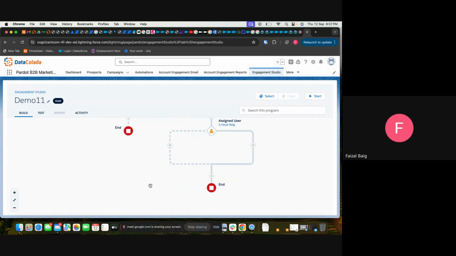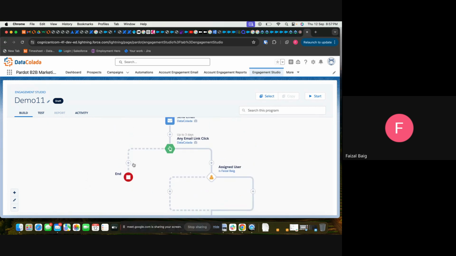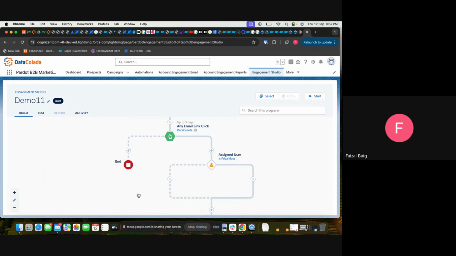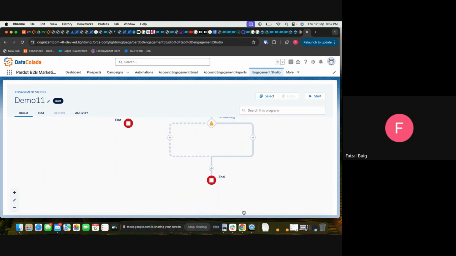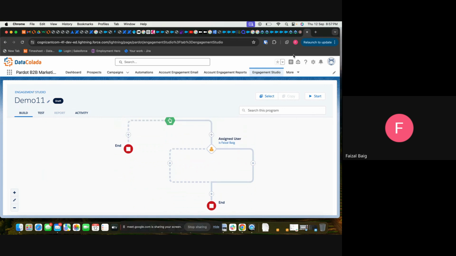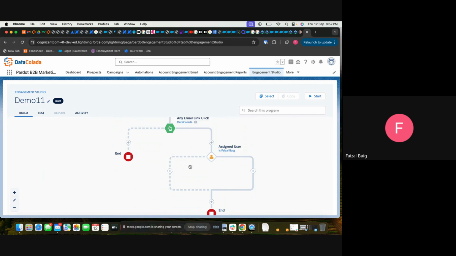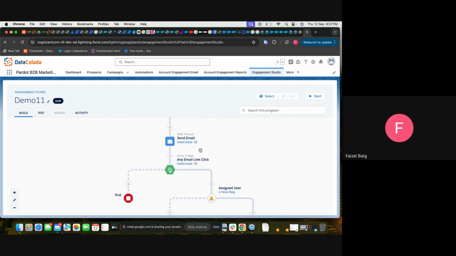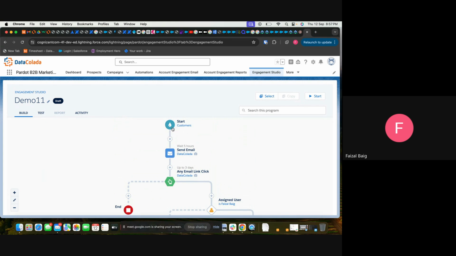See this, we can end the program here as well. No need to go there. There might be two end buttons or one end button. Not a problem. So if we start this, it will check the recipient list and the suppression list.